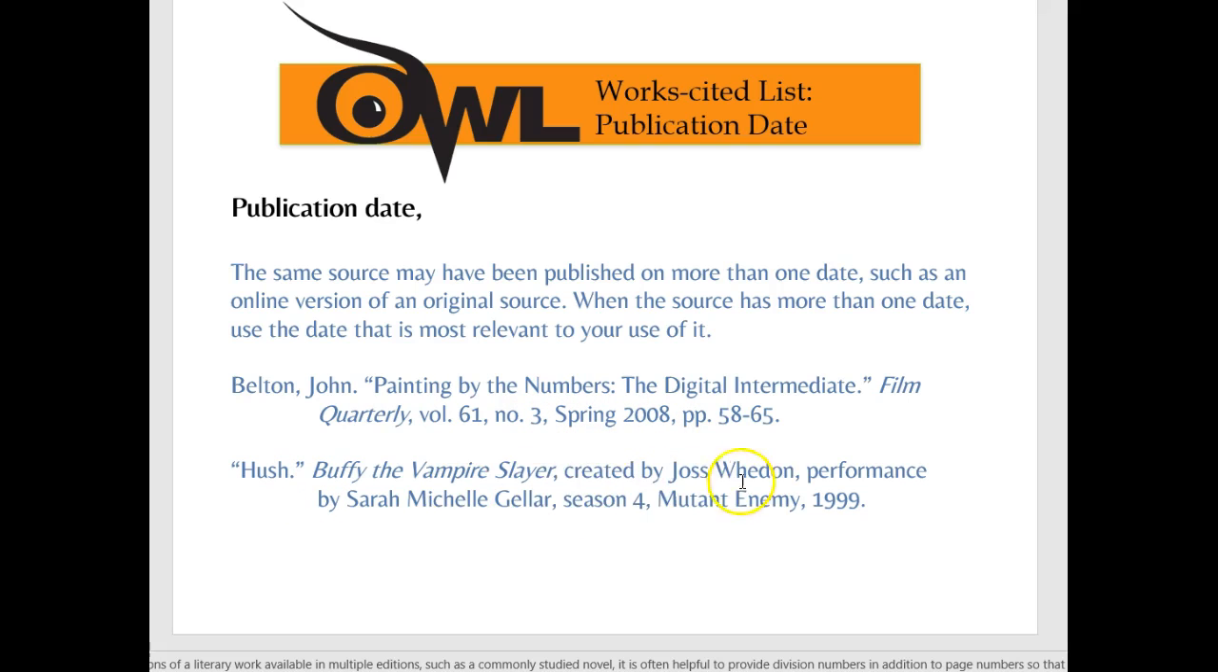However, if it doesn't have a month or season, like March, spring, or fall, then you just put the date itself, 1999. So if it has the season or March or February, add it. If not, just use the year. And they're also saying here, if the source has more than one date, use the date that is most relevant, because sometimes websites get updated a lot, so you may see different dates. Use the most current date, and that will work.